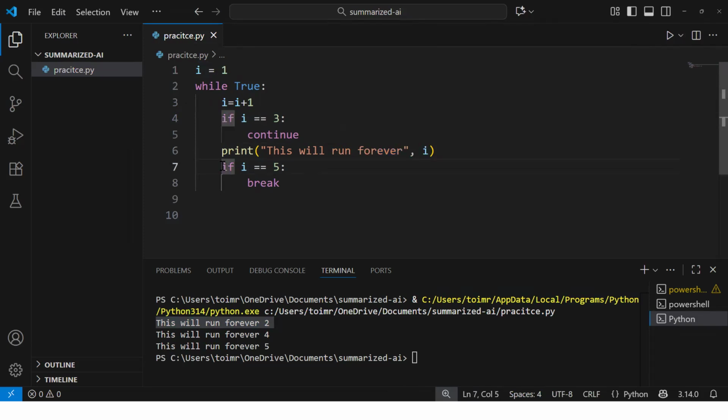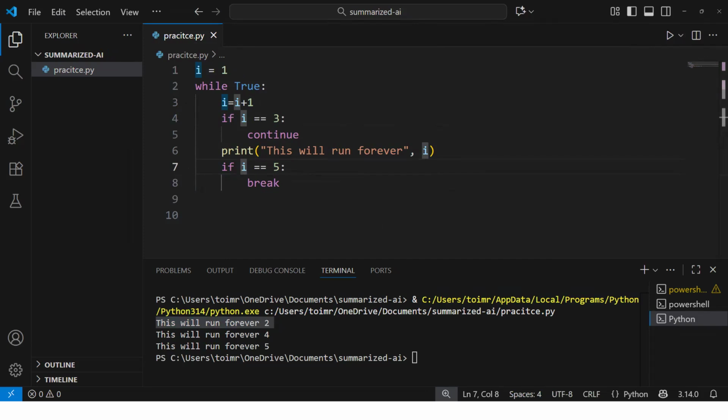And the value is not equal to 5, so it will avoid running this particular statement. Now it will go again here, 4 plus 1 equal to 5. This condition is false. It will not go inside this condition. It will print 5. Now, as soon as it comes here, 5 equal to 5, yes, it is. Then here, it will break the statement. And this is how continue works.